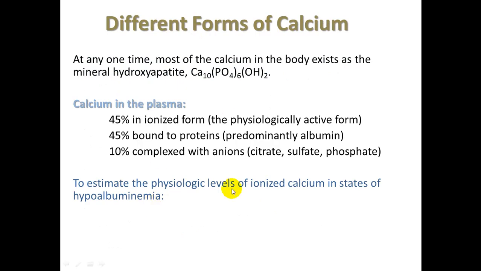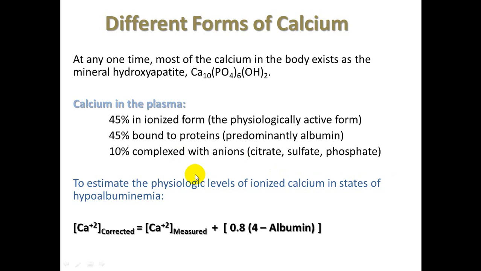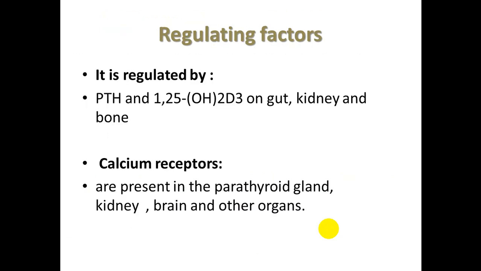We have different forms of calcium. Calcium in the plasma: 45% is ionized, which is the active form, 45% is protein bound, mainly to albumin, and 10% is complexed with anions such as citrate, sulfate, and phosphate. To estimate ionized calcium, we have this calculation: corrected calcium equals measured calcium plus 0.8 multiplied by (4 minus albumin). This is how you calculate it.